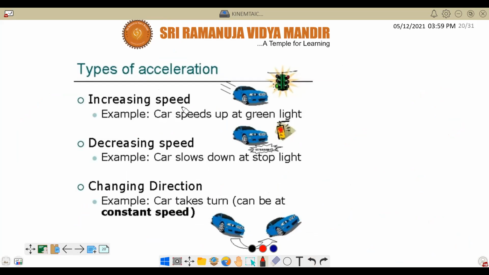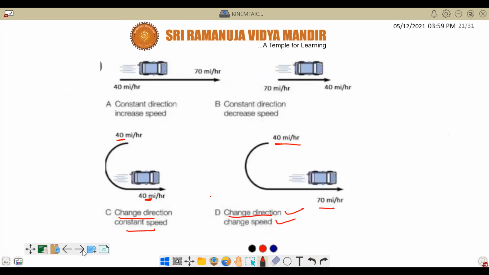Whenever speed increases, there will be acceleration. Whenever speed decreases, there is acceleration. And whenever there is a change in direction, then also there will be acceleration. Correct. Very good.